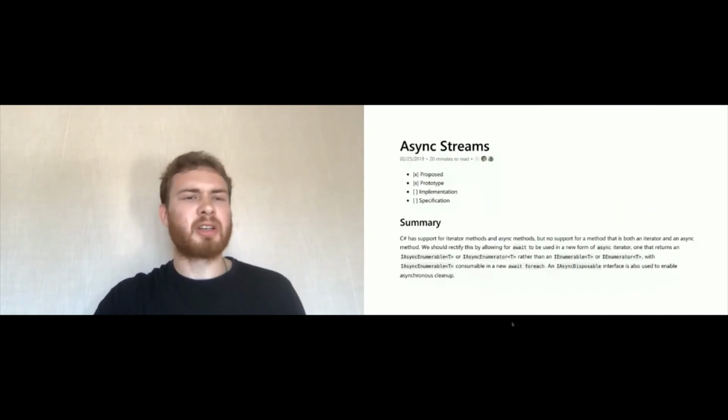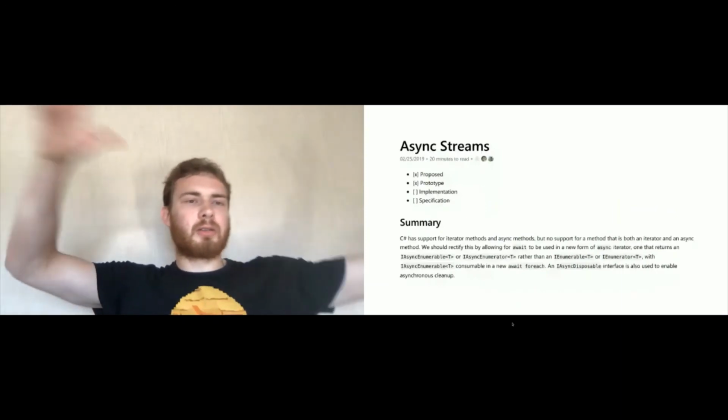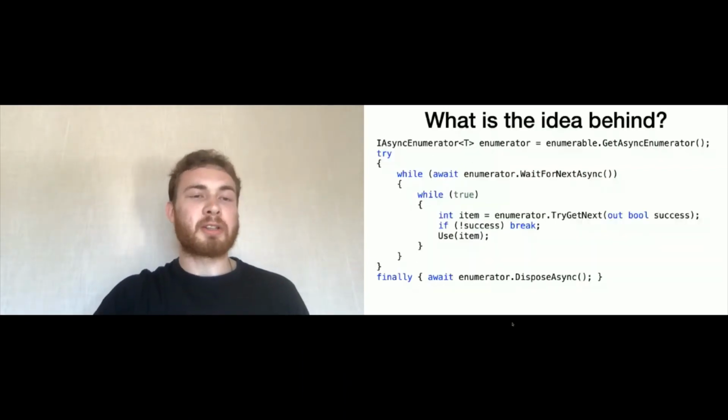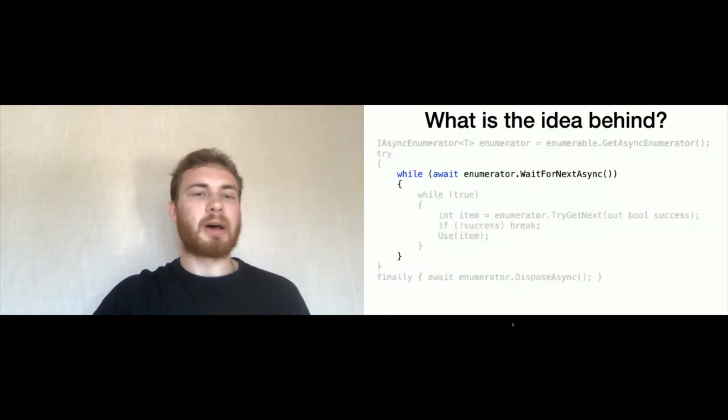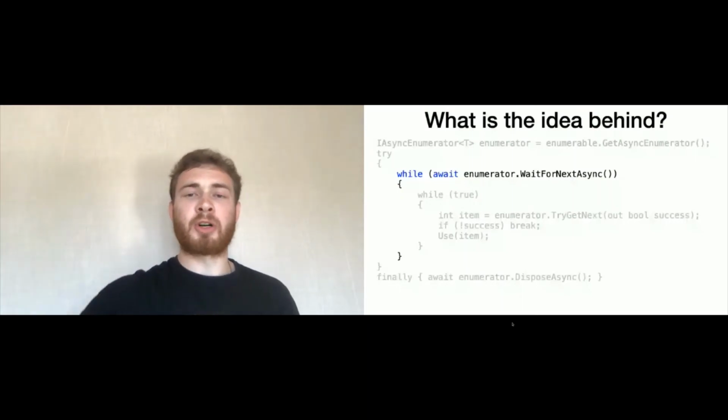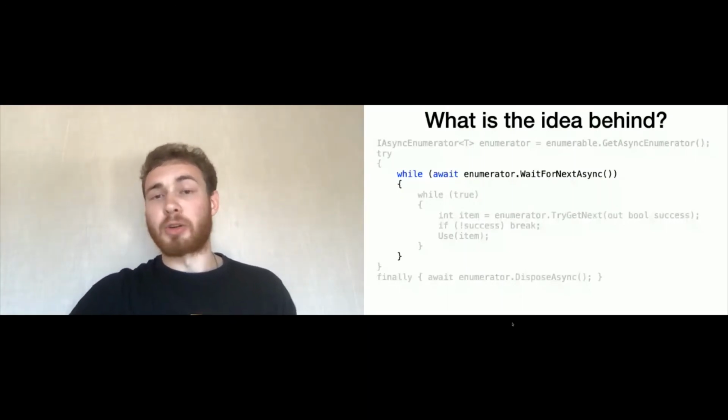In general, the idea looks like the following. You have a normal data structure, a normal iterator. You iterate over it using a normal while loop, but now you add one magic word, which is await. So you await the next event or sequence of events.